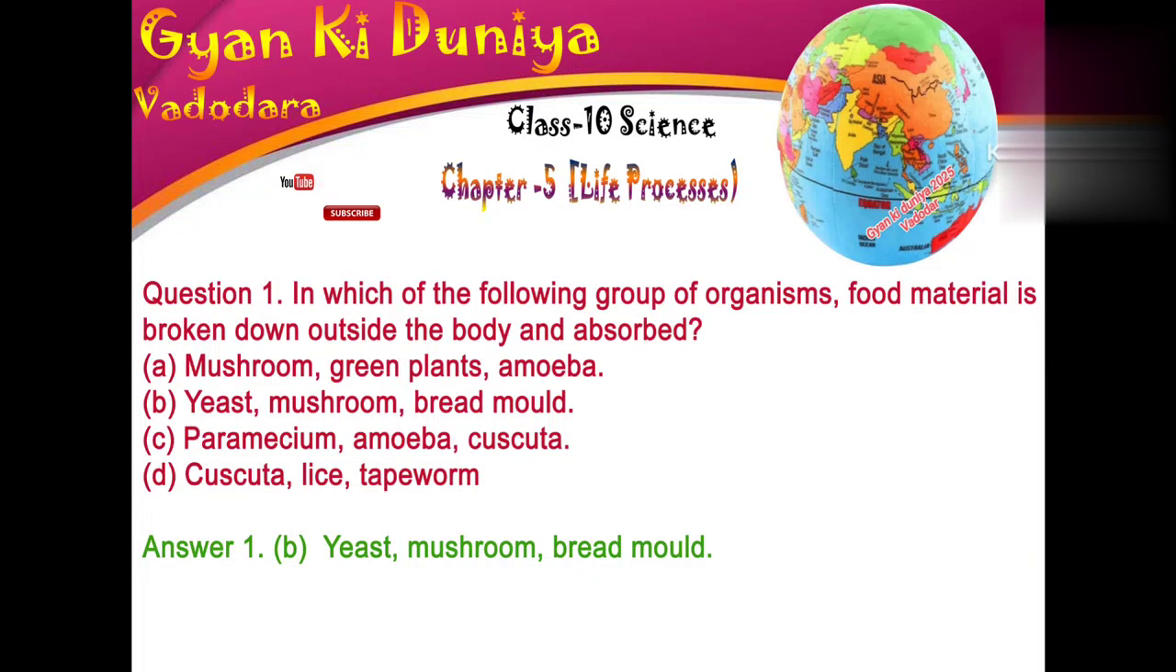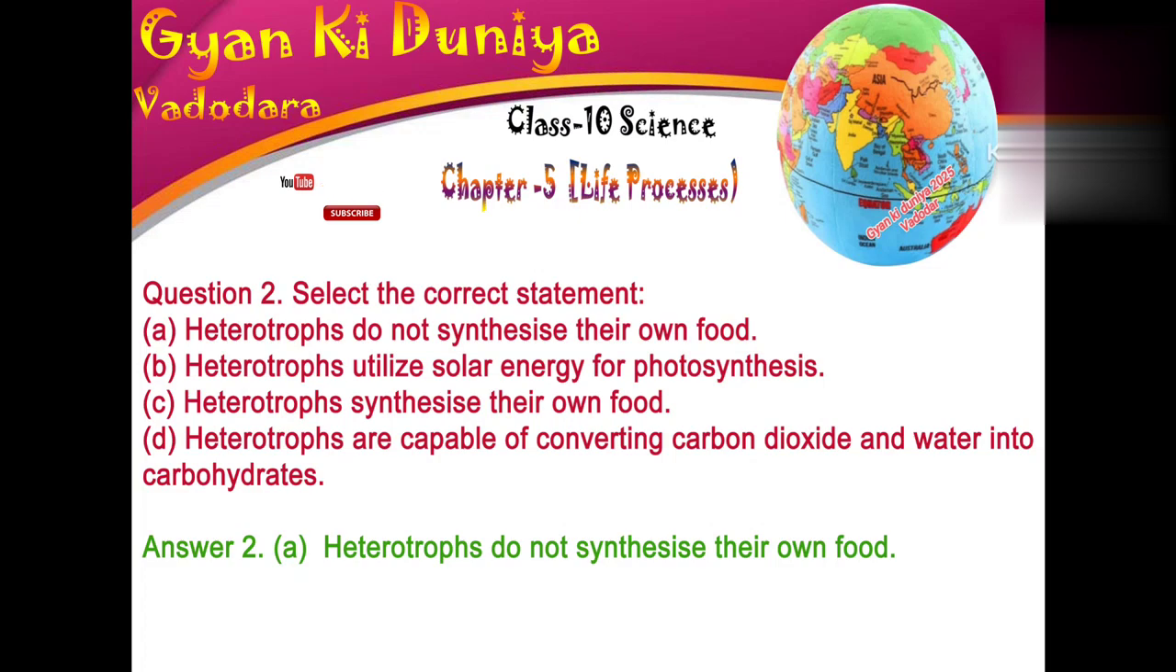Question 1. In which of the following group of organisms, food material is broken down outside the body and absorbed? A. Mushroom, green plants, amoeba. B. Yeast, mushroom, bread mold. C. Paramecium, amoeba, cuscuta. D. Cuscuta, lice, tapeworm. Answer B. Yeast, mushroom, bread mold.